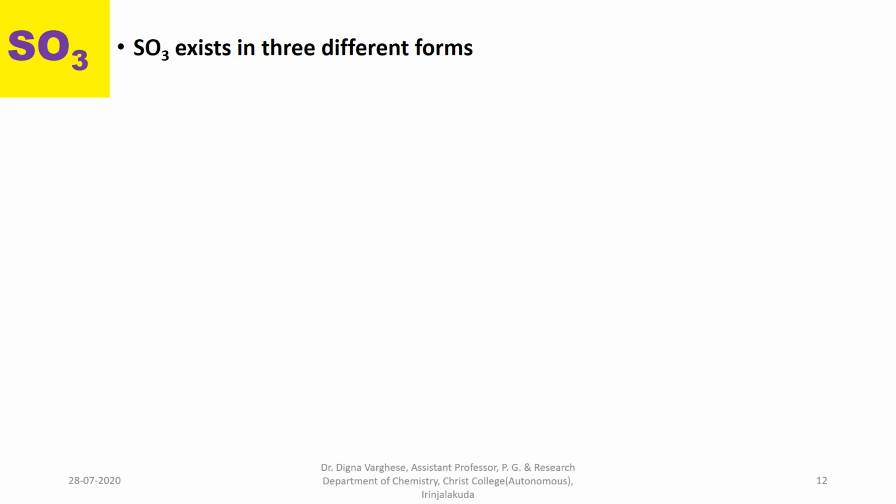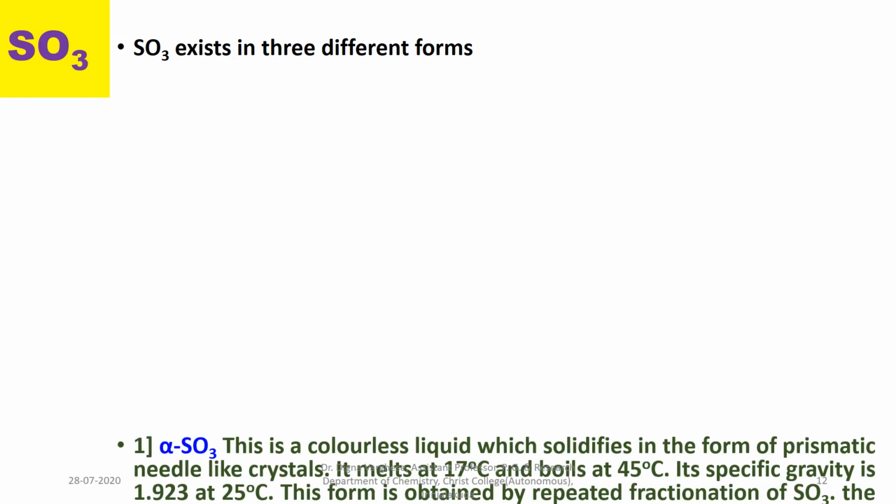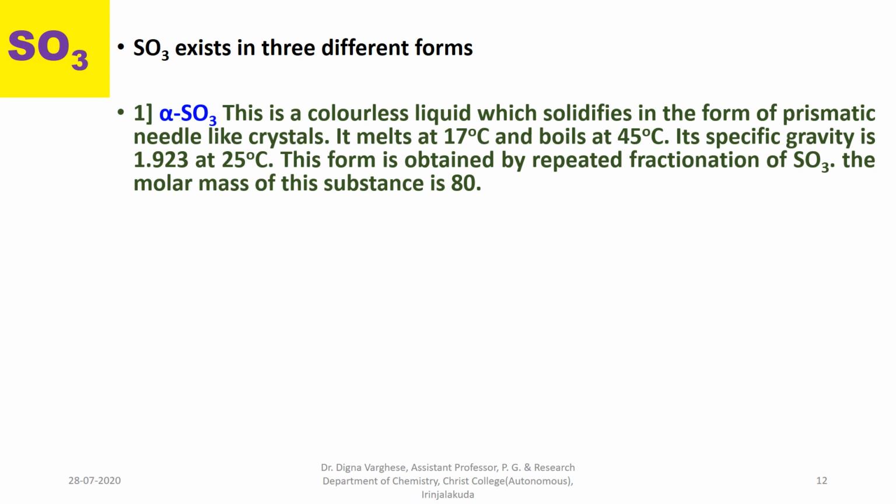Sulfur trioxide exists in three different forms. One is alpha sulfur trioxide. This is a colorless liquid which solidifies in the form of prismatic needle-like crystals. It melts at 17 degrees Celsius and boils at 45 degrees Celsius. Its specific gravity is 1.923 at 25 degrees Celsius. This form is obtained by repeated fractionation of sulfur trioxide. The molar mass of this substance is about 80.